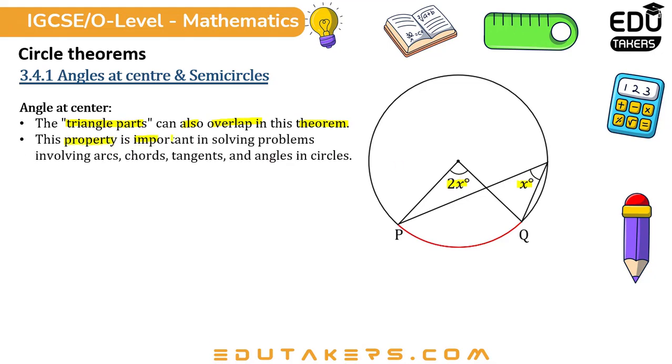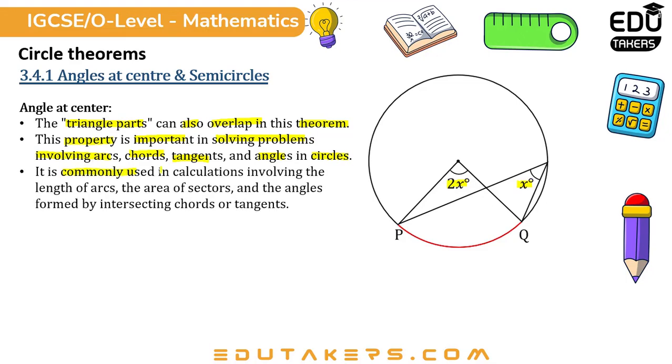This property is important in solving problems involving arcs, chords, tangents, and angles in circles. It is commonly used in calculations involving the length of arcs, the area of sectors, and the angles formed by intersecting chords or tangents.